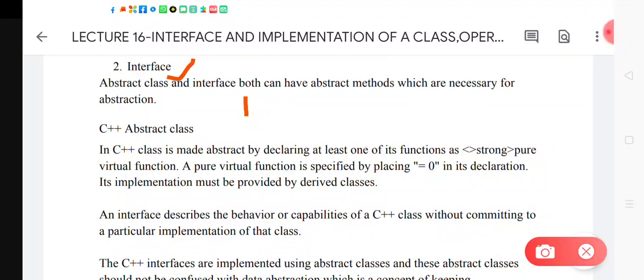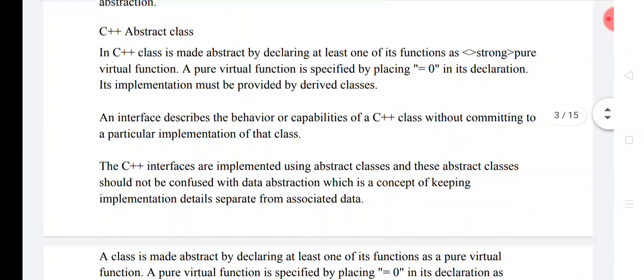An abstract class in C++ is a class which has at least one pure virtual function. Pure virtual functions are always declared with the help of a zero value, and their implementation must be provided inside the derived class. An abstract class never contains the definition of this pure virtual function. It will only provide the name, but further functionality will be given inside the derived classes. An interface describes the behavior or the capability of a C++ class without committing to a particular implementation. So an abstract class does not contain the implementation of that function.